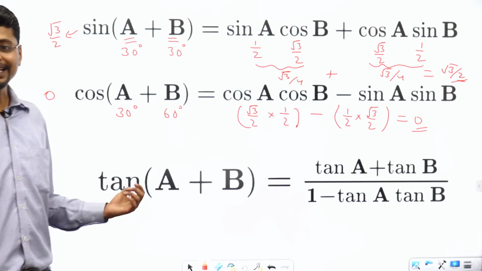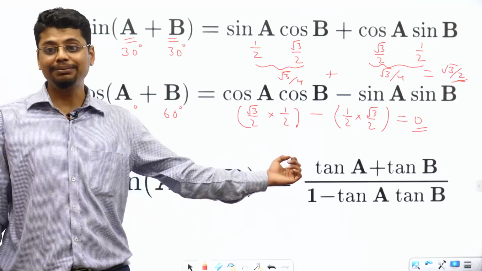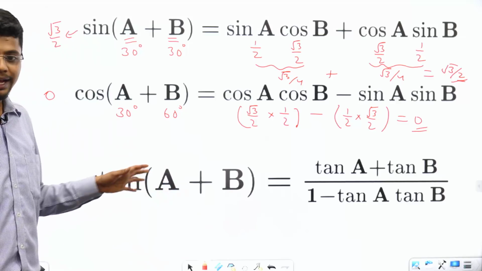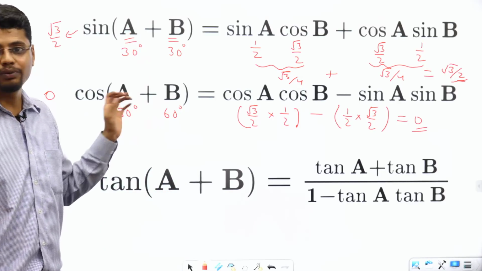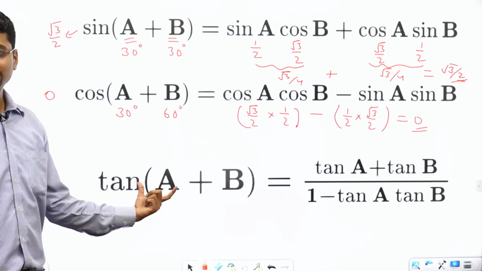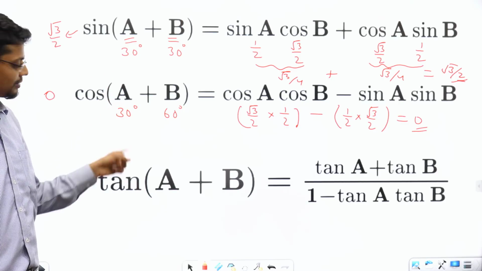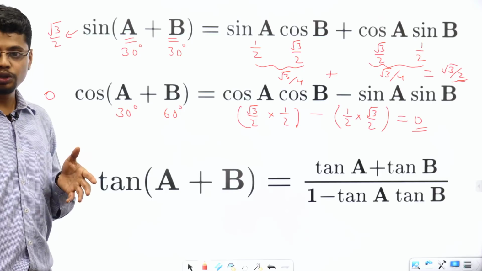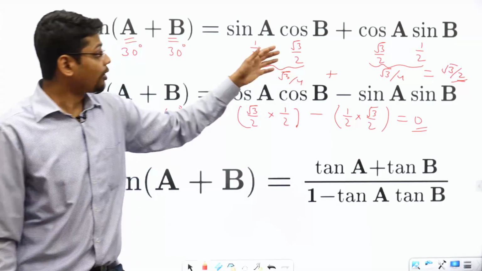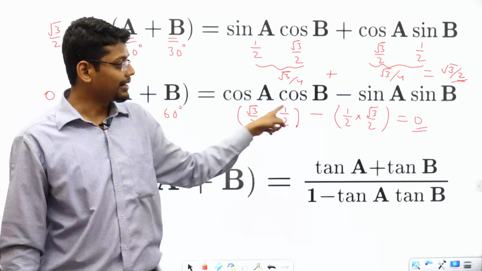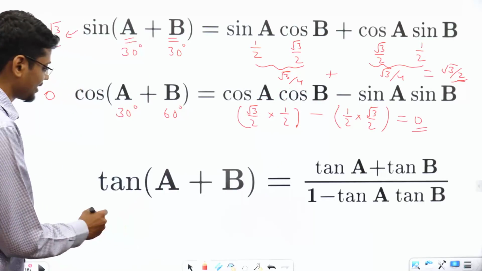Similarly, tan A plus B is equal to tan A plus tan B divided by 1 minus tan A tan B. Now let me derive this based on these two equations. Basically tan A plus B is the left hand side of this equation divided by the left hand side of this equation. So this should come from dividing the right hand side of this equation by the right hand side of this equation. So what do I get?